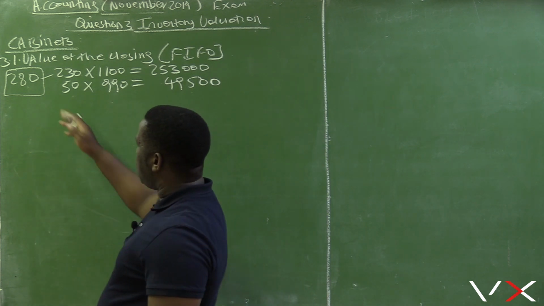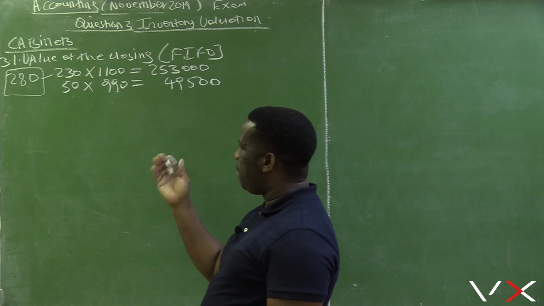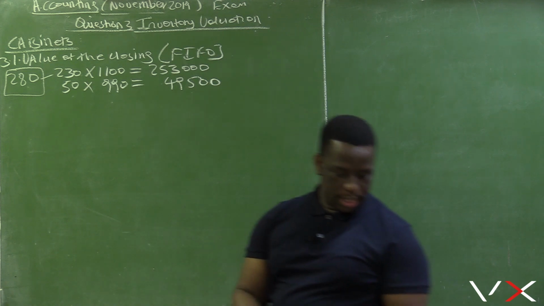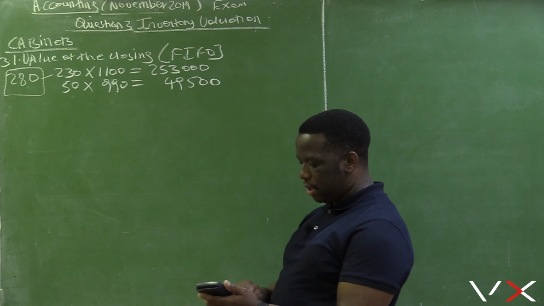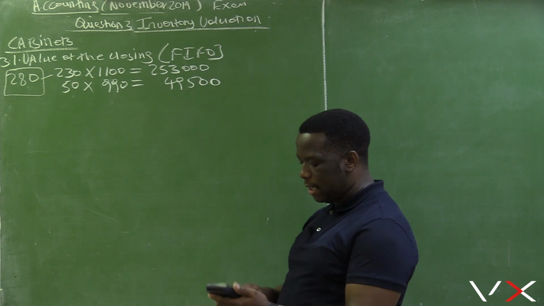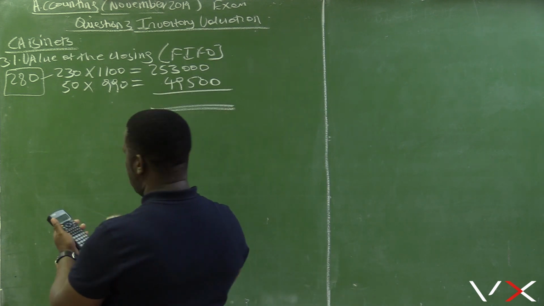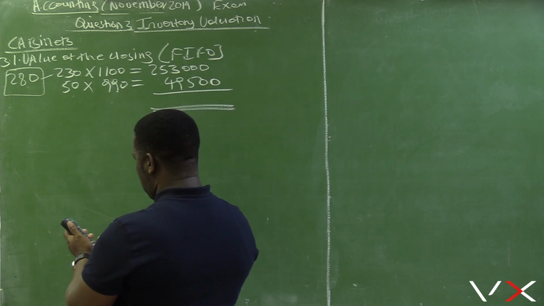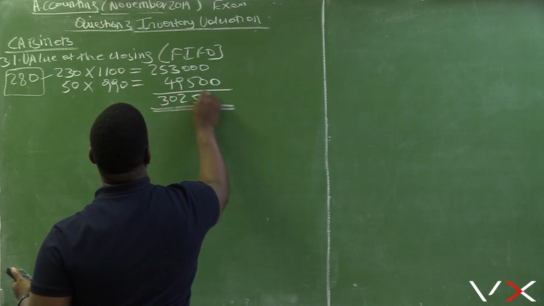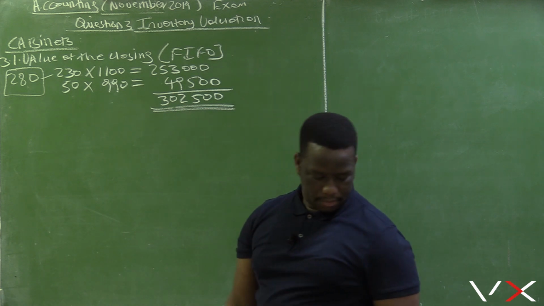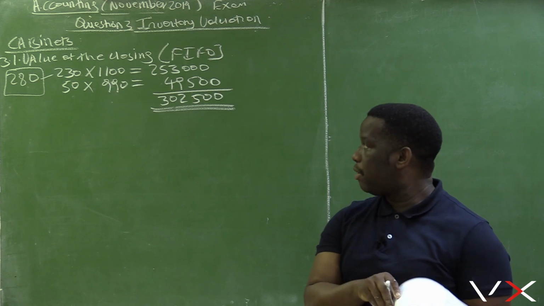So the 230 is taken from the July stock, starting from the bottom, and the 50 is taken from the April stock, where the unit cost is 990. Let's confirm the calculation for the April stock: 50 multiplied by 990 equals 49,500. So the total value of the closing stock is 49,500 plus 253,000, which equals 302,500. That is the value of the closing stock according to the FIFO method.